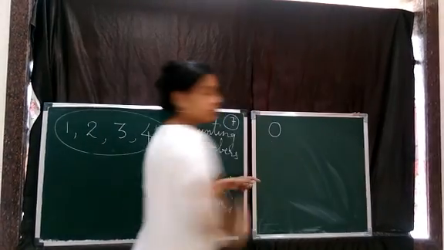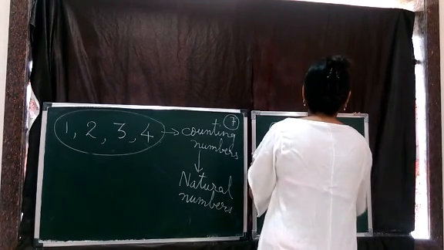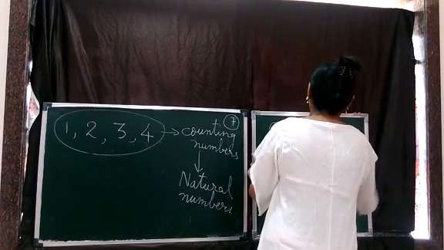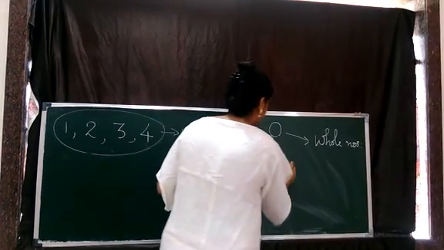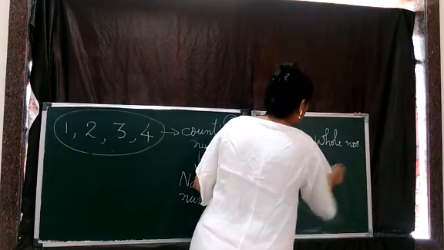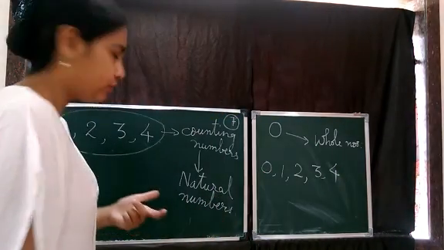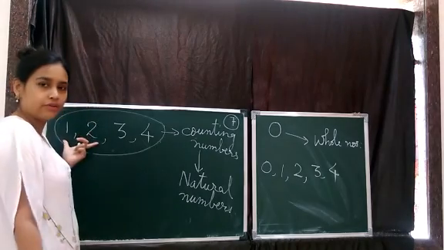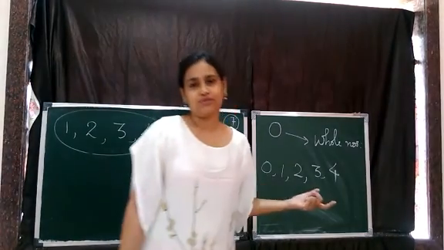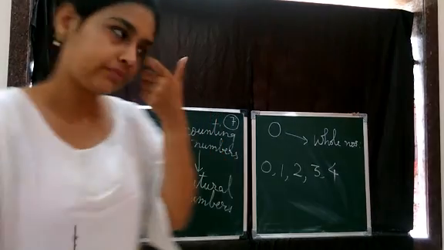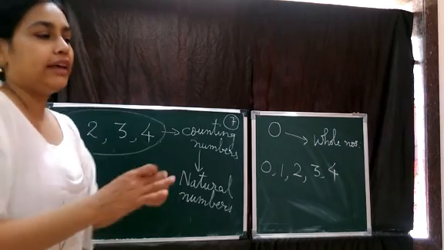Then we studied the importance of zero, and we got a new term once again, whole numbers, that is numbers starting from 0, 1, 2, 3, 4 and so on, right? Natural numbers are 1, 2, 3, 4 which are used for counting, and whole numbers are actually 0, 1, 2, 3, 4.